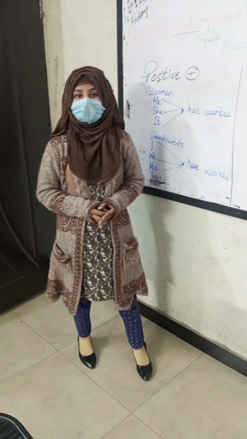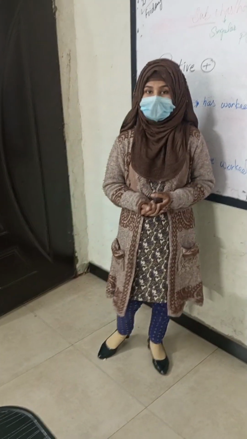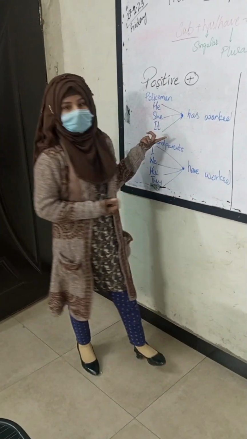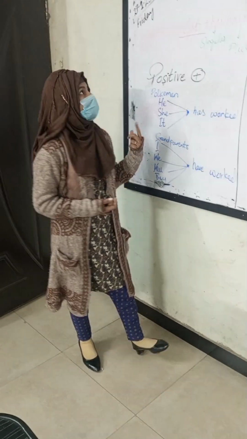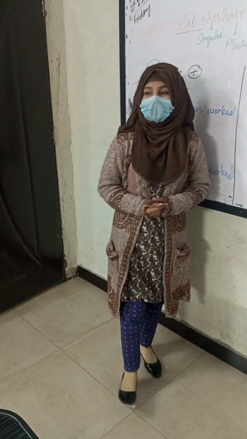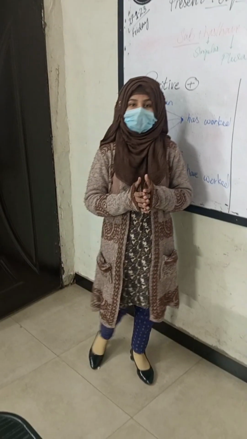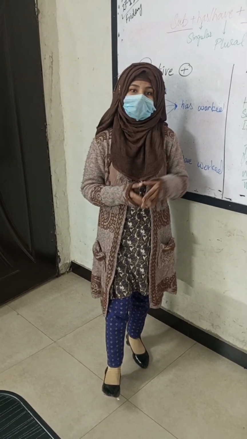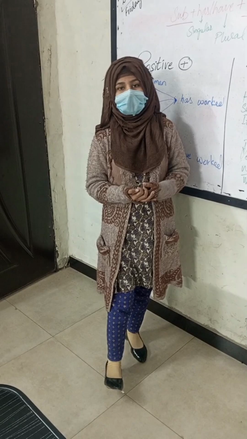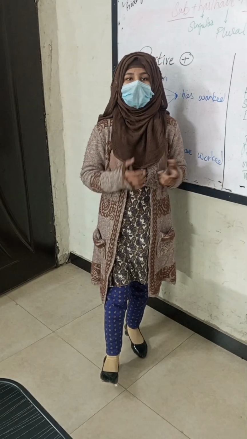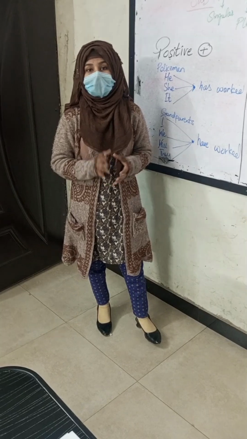Today I want to tell you something regarding tenses, and it's our third tense. I'm going to tell you about present perfect. What does the word present perfect mean? First, you have to keep in mind what the meaning of present perfect is. Present perfect means a completed action, the work which you have done. You also make sentences with the help of present perfect. But it doesn't mean that there isn't any other use of present perfect. You can use it in 5 ways.